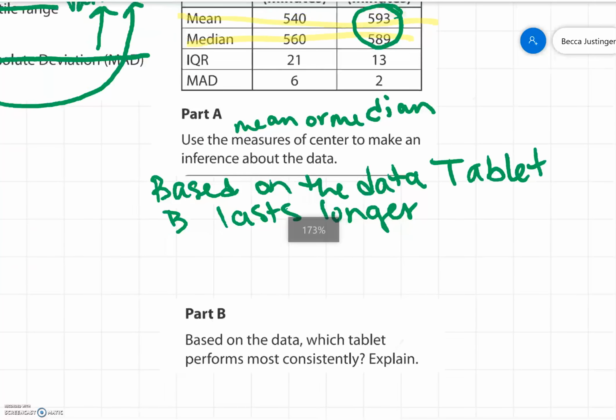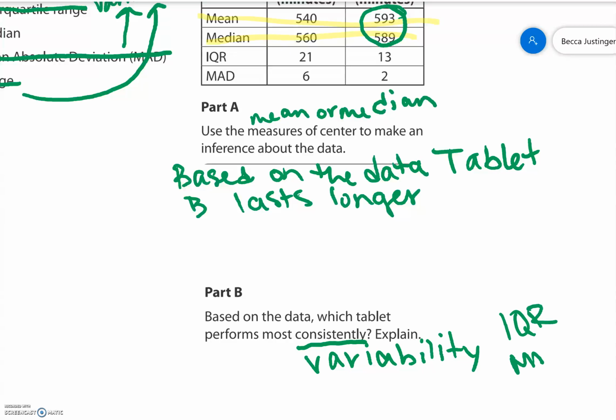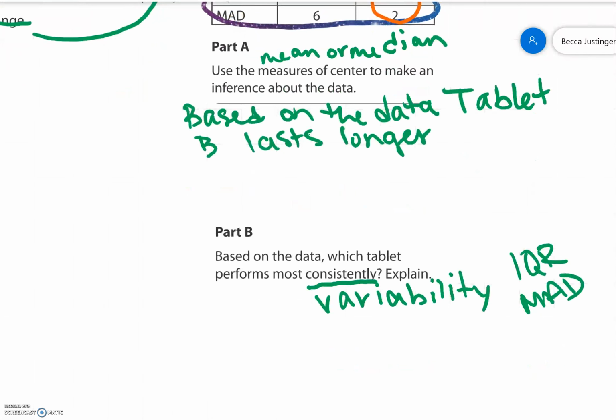Then part B, based on the data, which tablet performs more consistently? Remember, consistency is the variability. Okay, so that talks about our IQR and our mean absolute deviation. So now we're looking down here. In both cases, more consistent. Remember, the lower the variability, the more consistent it is. In both cases, tablet B is more consistent.